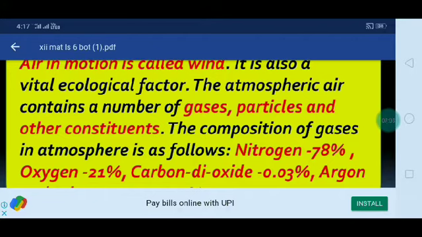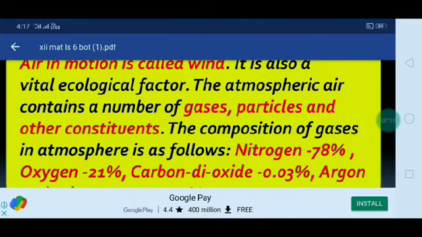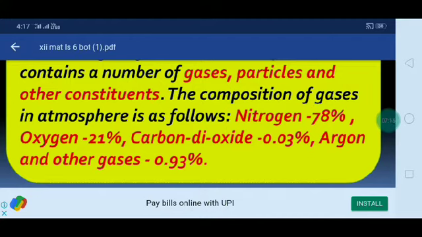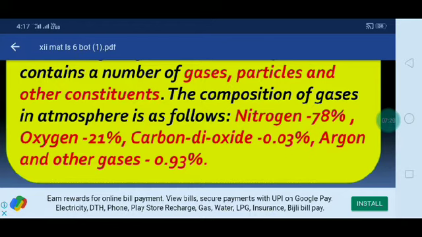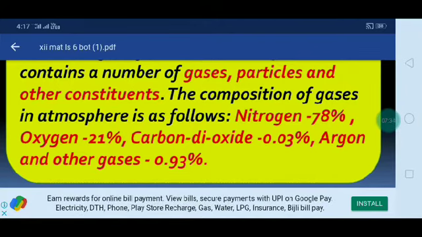The composition of gases in the atmosphere is as follows. We already studied this in a lower class. Nitrogen is 78%. Oxygen is 21%. Carbon dioxide is 0.03%. Argon and other gases are 0.93%. Nitrogen is the majority of the gases present in atmospheric air. Then after that oxygen at 21%. Carbon dioxide is very little, 0.03%. Then argon and other gases, 0.93%.